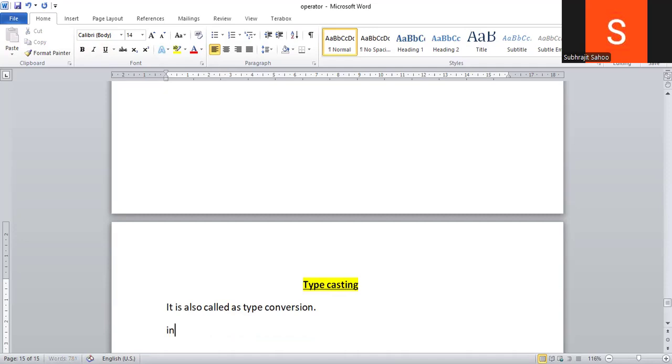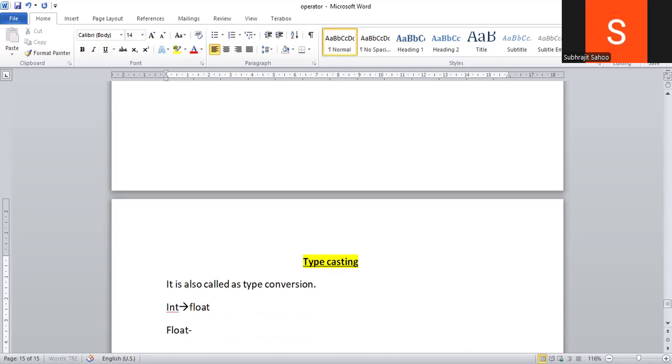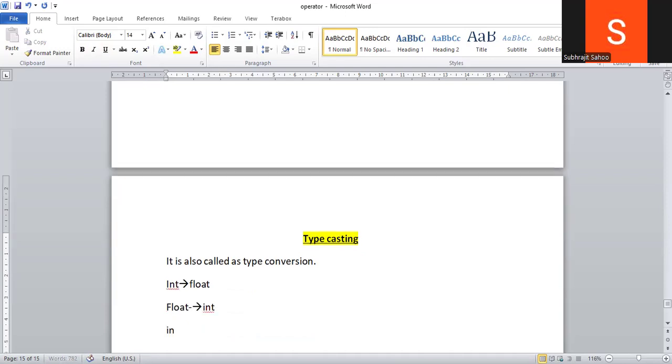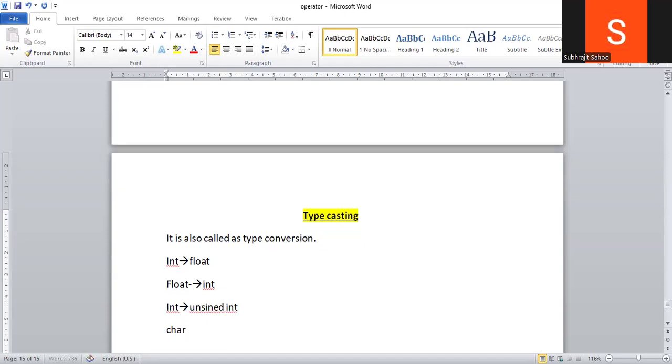Suppose an integer is there, I will convert it into float. Suppose a float is there, I will convert it into integer. Like this, an integer I will convert into unsigned integer. Like this, conversion takes place from one data type to another. Suppose a character is there, I will convert it into integer, or again integer to character.